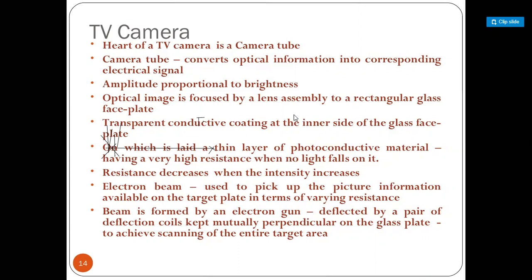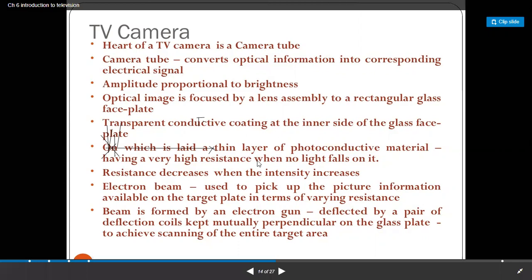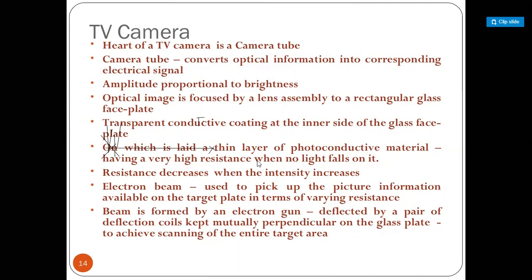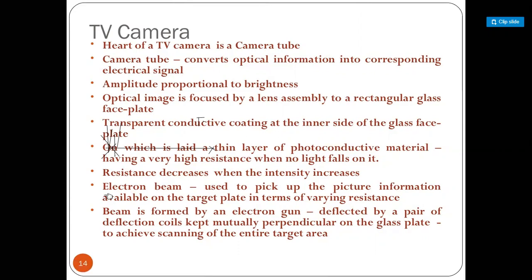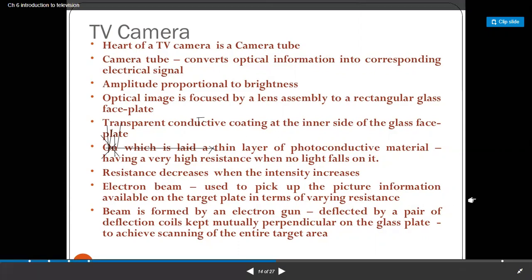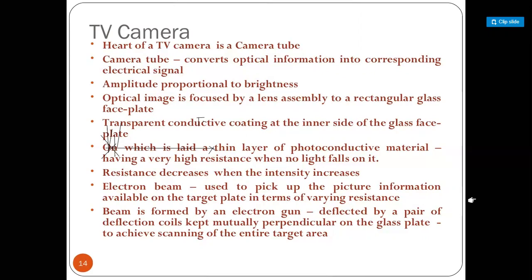So here, as the brightness information increases, or the intensity of that picture is increasing, at that time the resistance is decreasing. So that electrical beam is used to pick up picture information available on the target plate in terms of the resistance. And the last one, the beam is formed by an electron gun, deflected by a pair of deflection coils.